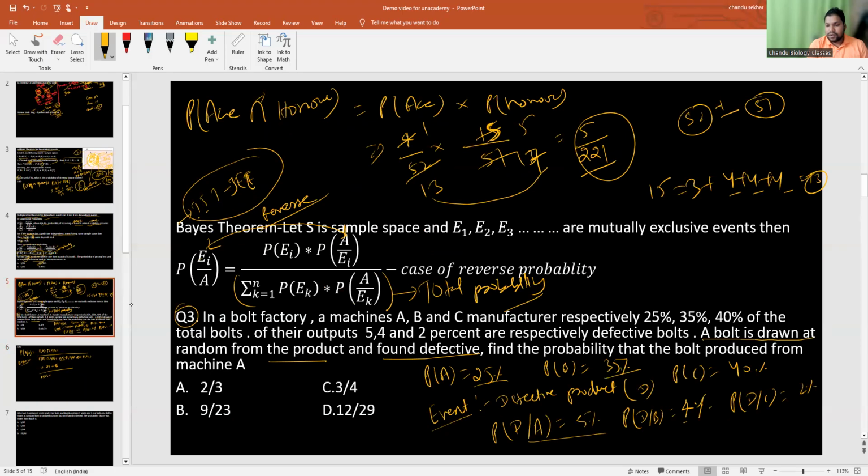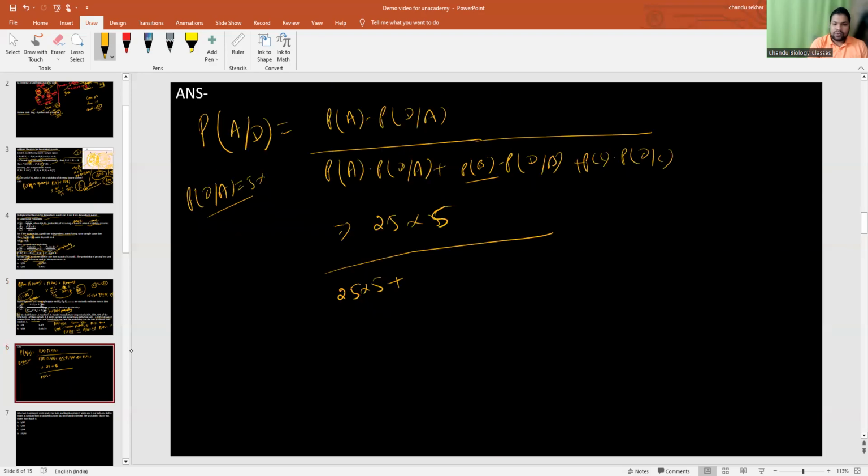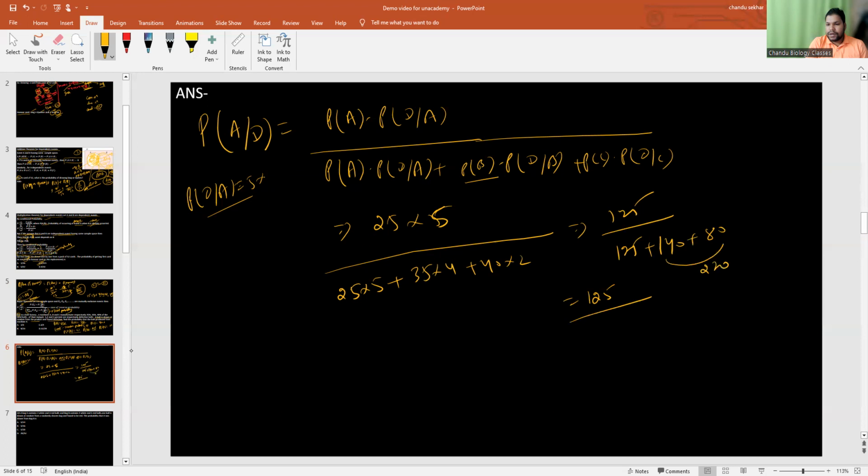35 and 40, 4 and 2. So write down here 35 into 4 plus 40 into 2. It's 125 divided by 125 plus 140 plus 80. It is equal to 125 divided by 140 plus 80 is 220, plus 125 is 345.